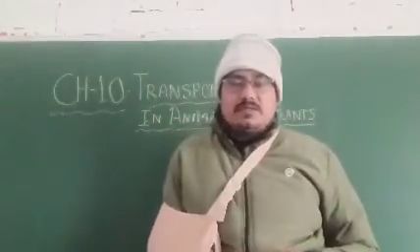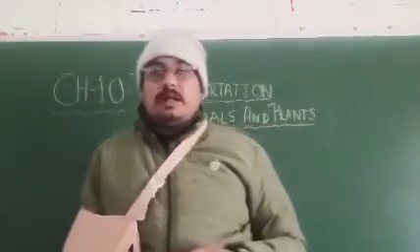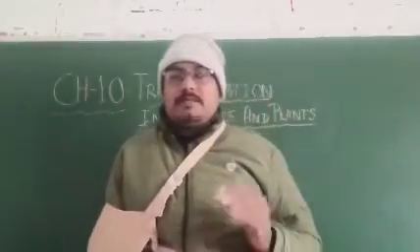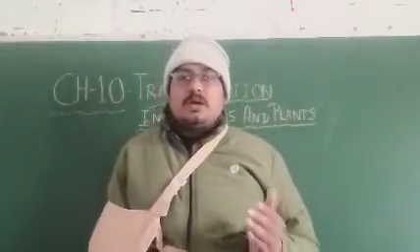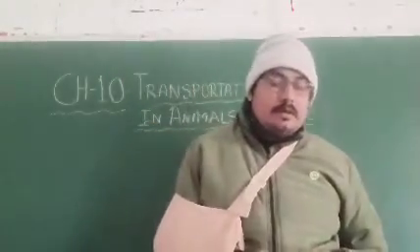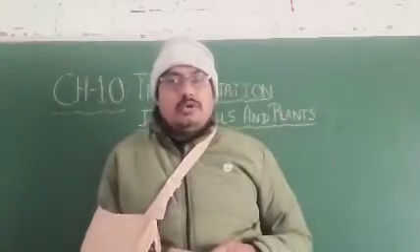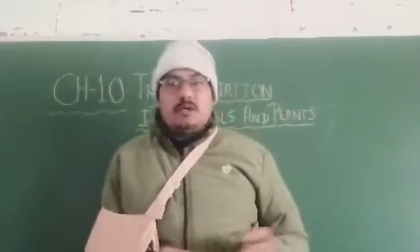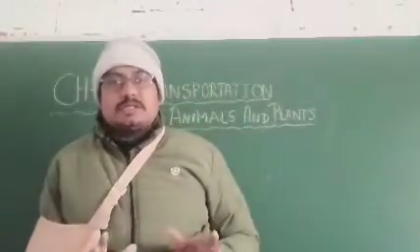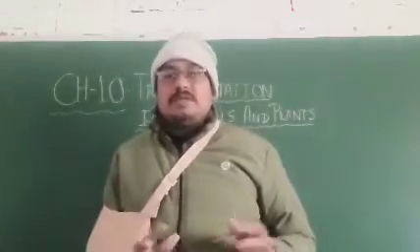Once again, students, I want to repeat that. What is transpiration? The removal of water from the plant in the form of vapor is called transpiration. Now students, I have already told you how excretion is done: through its bark and through its leaves.